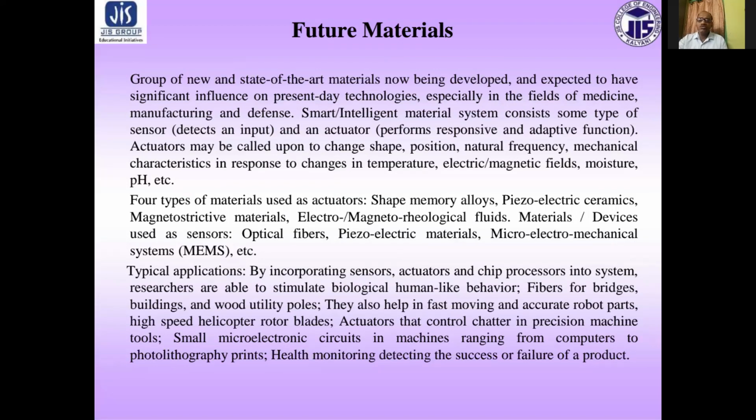Four types of materials are used as actuators: shape memory alloys, piezoelectric ceramics, magnetostrictive materials, and electrorheological and magnetorheological fluids. Materials and devices used as sensors include optic fibers, piezoelectric materials, microelectromechanical systems, etc. Typical applications: by incorporating sensors, actuators, and chip processors into systems, researchers are able to simulate biological, human-like behavior.